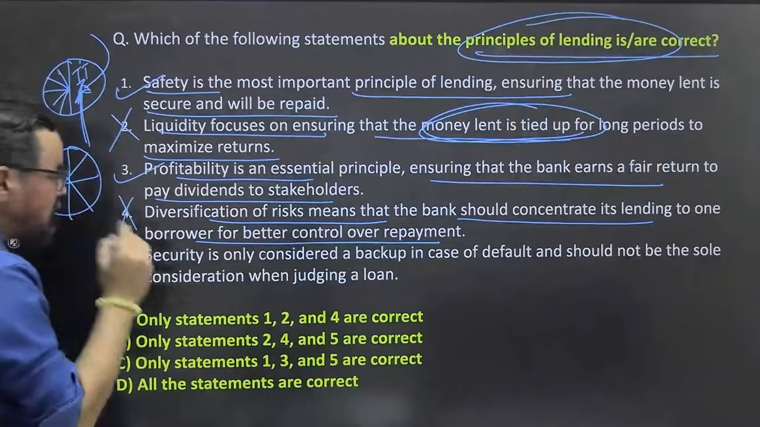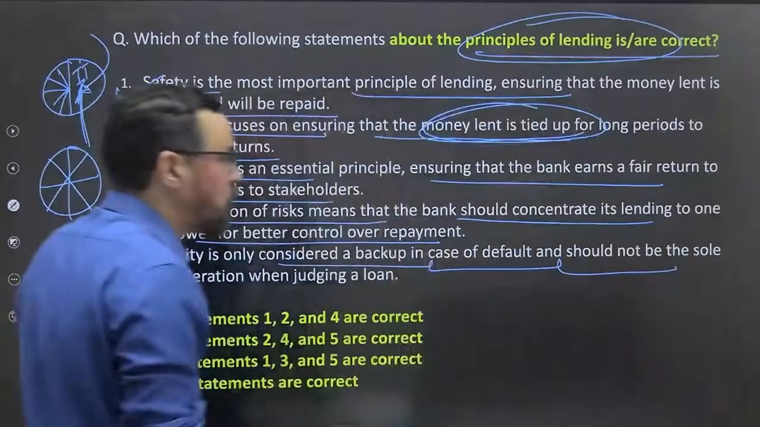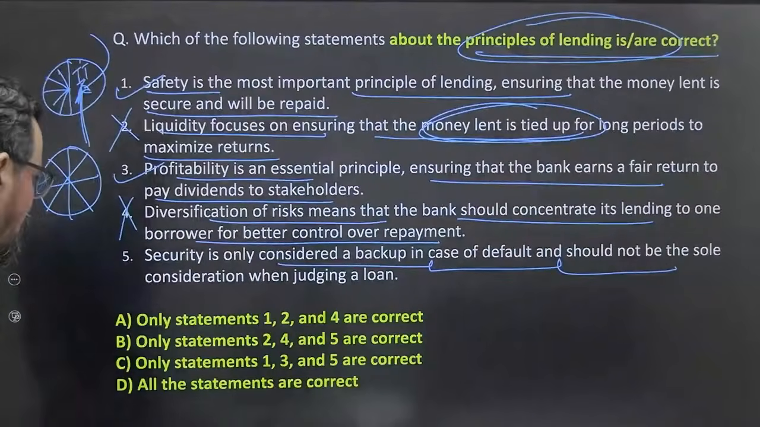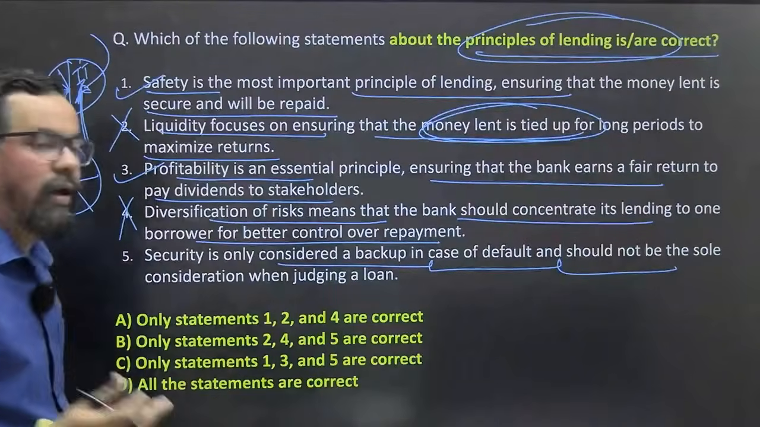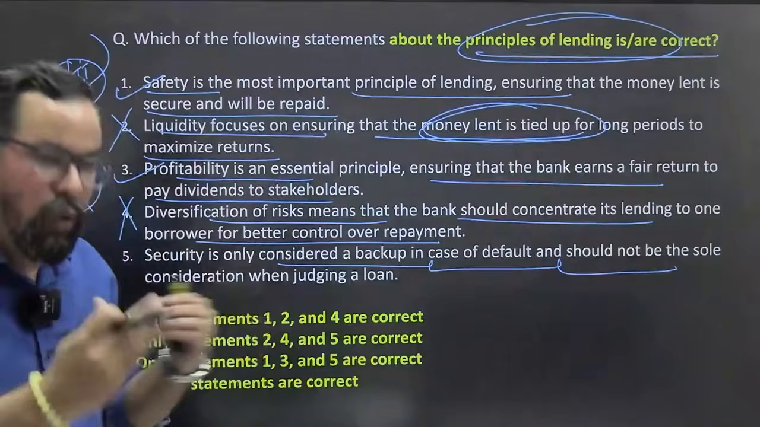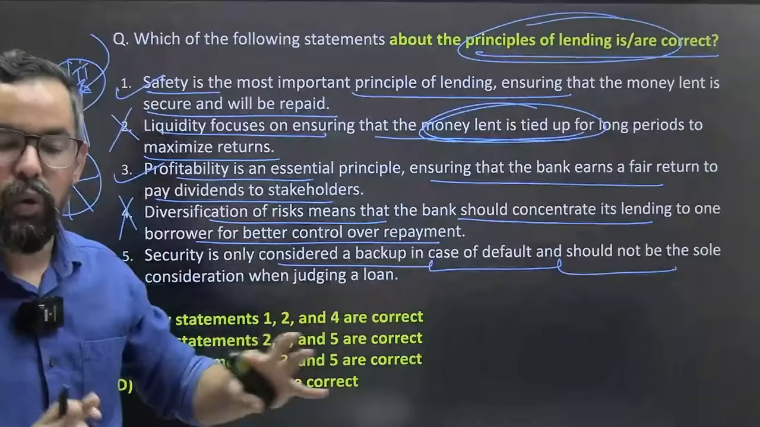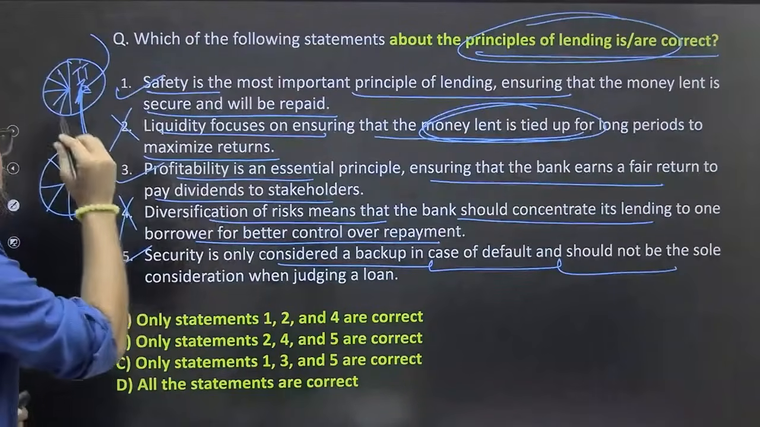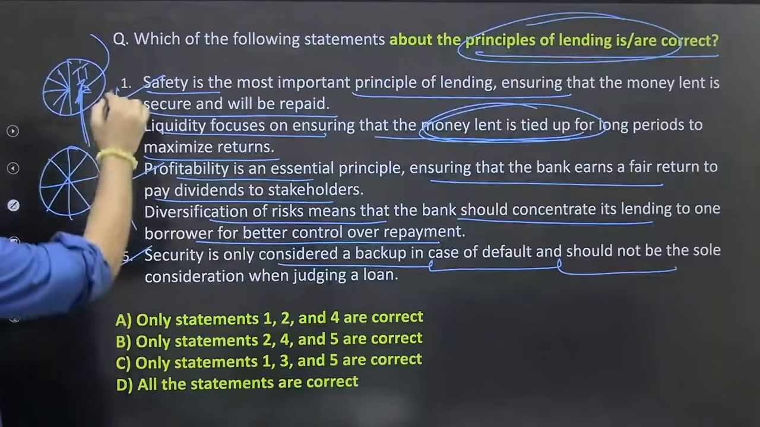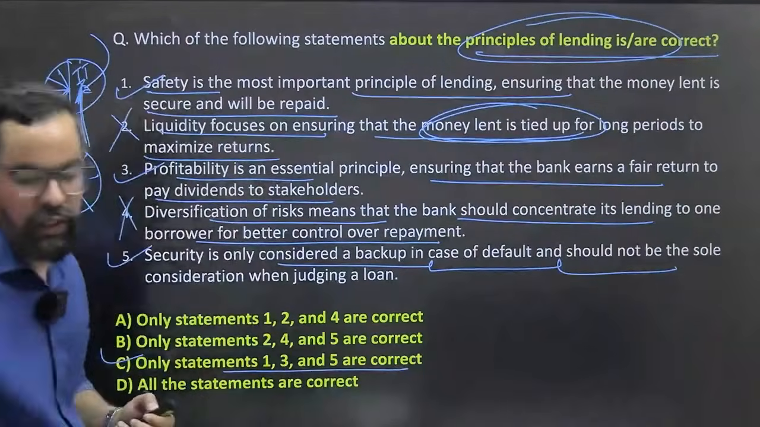So that is wrong. Security is only considered as a backup in case of default and should not be the sole consideration when judging a loan. Security is only considered a backup. Yes, absolutely right. For default, it is a backup. It is not the only point on the basis of which we are granting the loan or making the decision. There are other factors also. So this is also correct. So the correct statements are 1, 3 and 5. That means option C should be the right answer for this question.